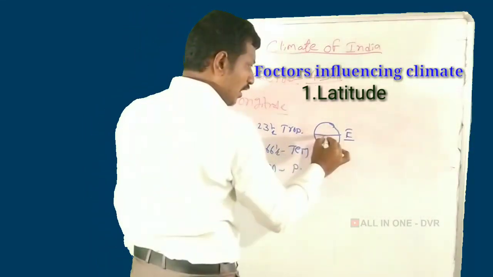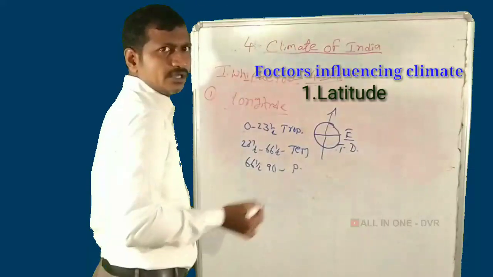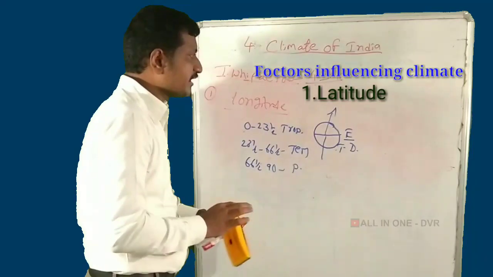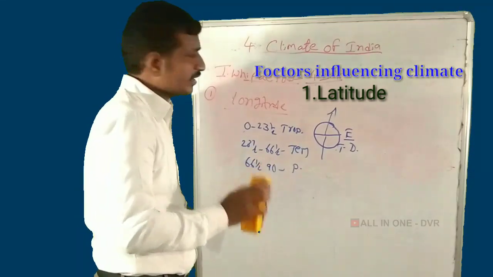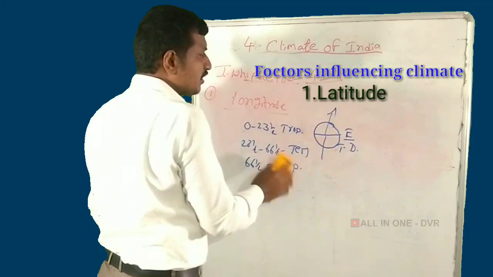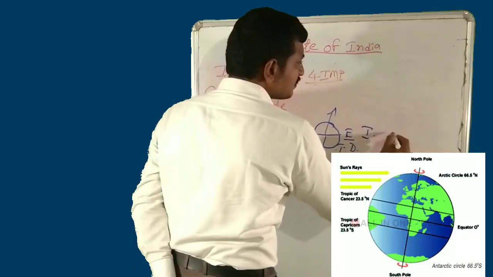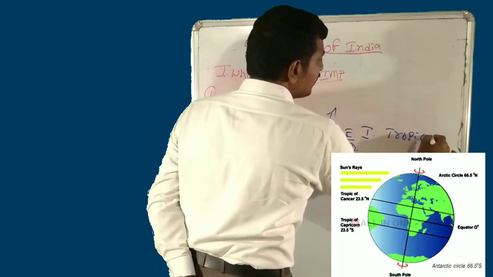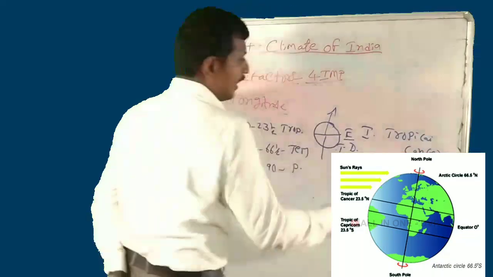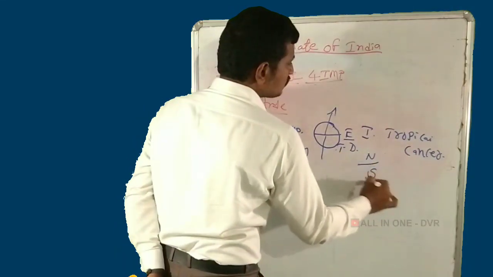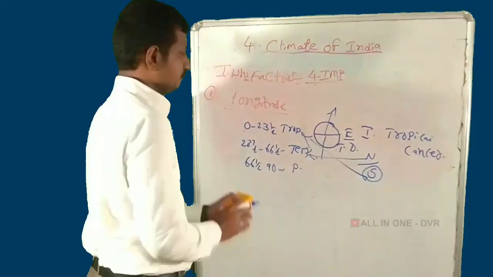When we move from the equator to north and south, the temperatures decrease. The Tropic of Cancer, at 23 and a half north latitude, passes through India. South of the Tropic of Cancer, South India is a tropical zone and North India is a temperate zone.